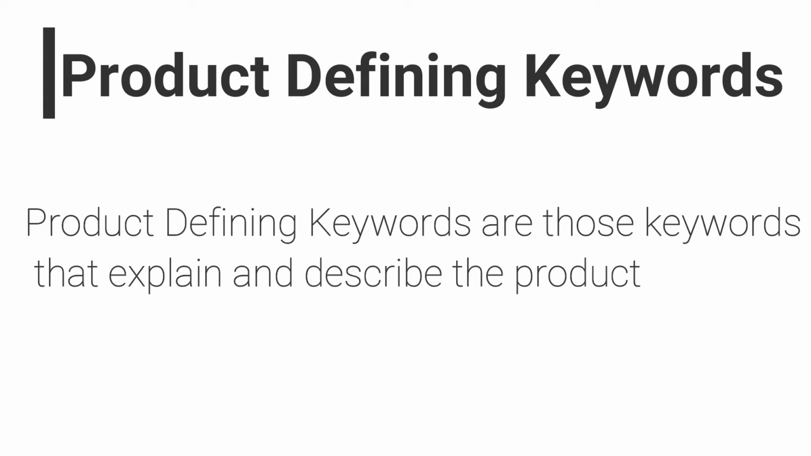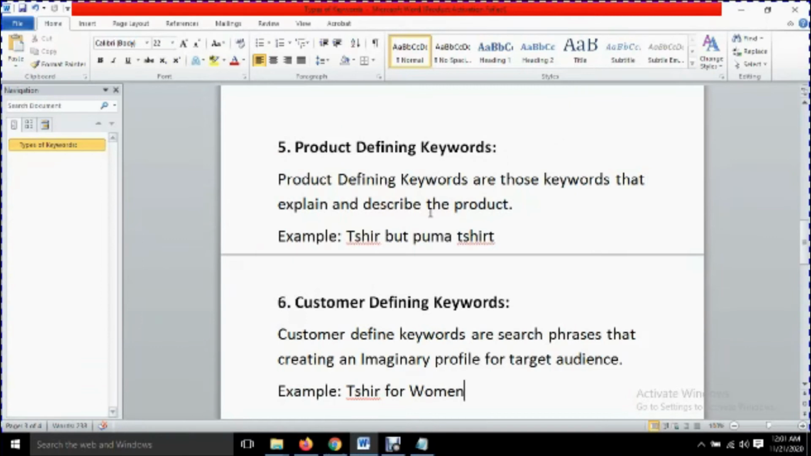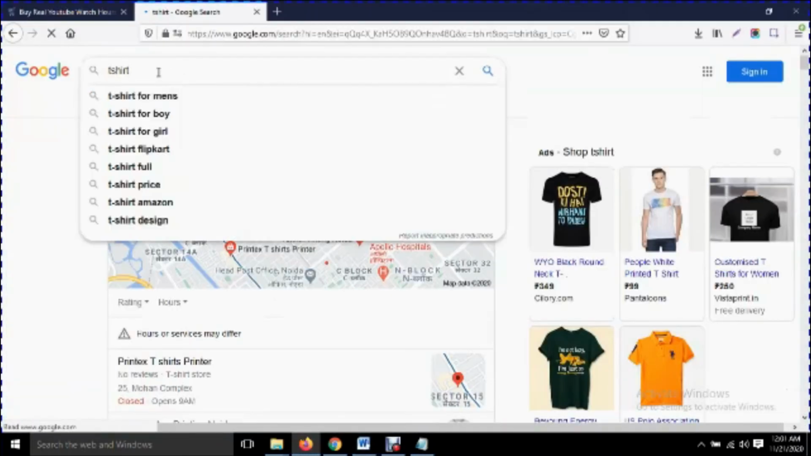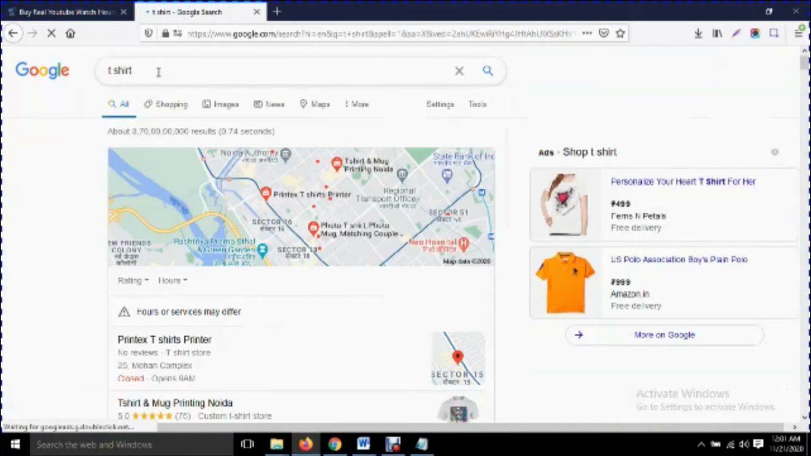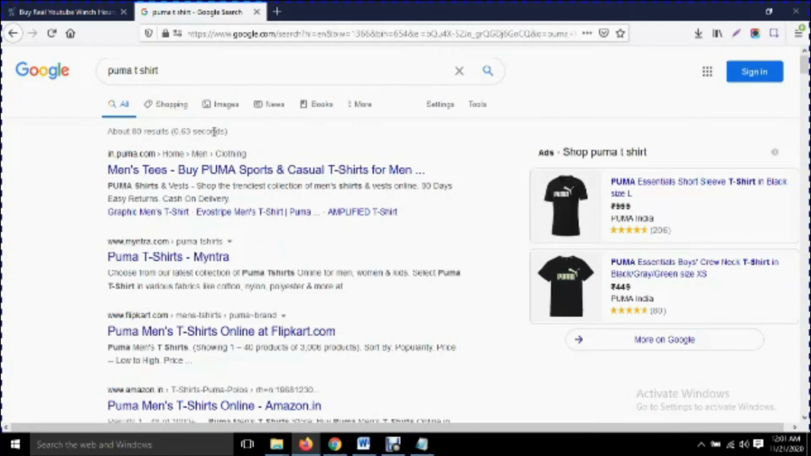Okay, so I will get all the information about the t-shirt, but how to define the product? Suppose I'm writing before the t-shirt, I'm just writing Puma t-shirt. It means I am looking for t-shirt, only Puma brand t-shirt. So this is the product defining keyword.